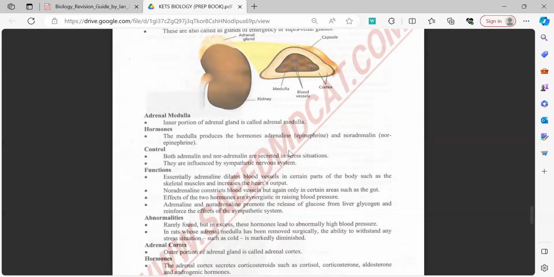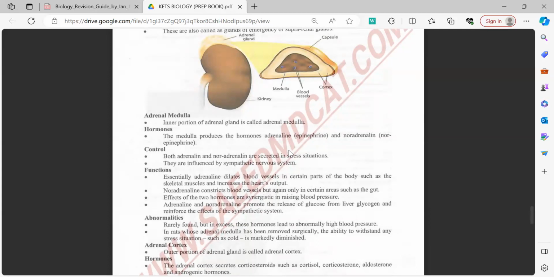Apart from releasing energy, the blood pressure of the person is also increased because norepinephrine tends to constrict the blood vessels in the body, and the cardiac output increases. The normal heart rate is 70 beats per minute. It can be increased up to 200 beats per minute in extreme cases, since the body needs more and more energy. And these are all the functions of the sympathetic nervous system.